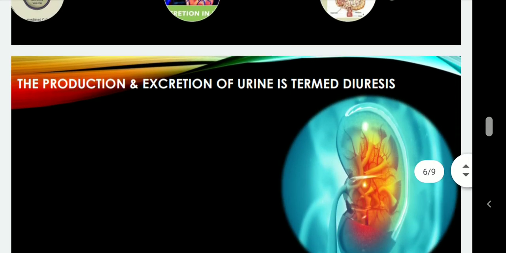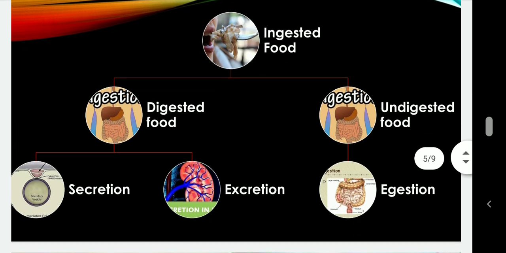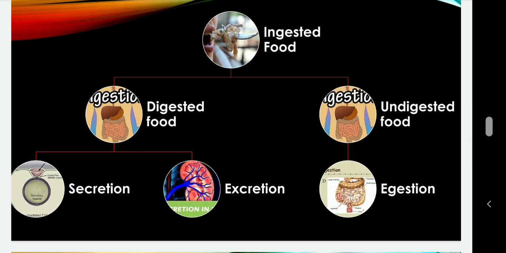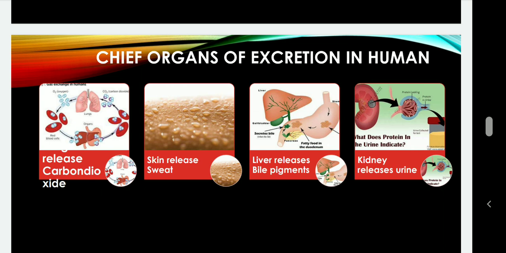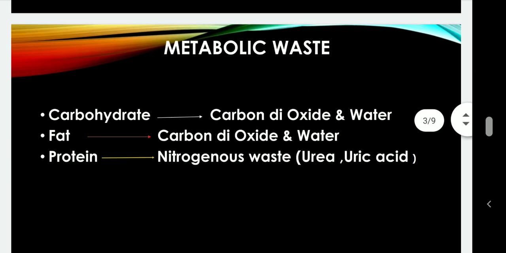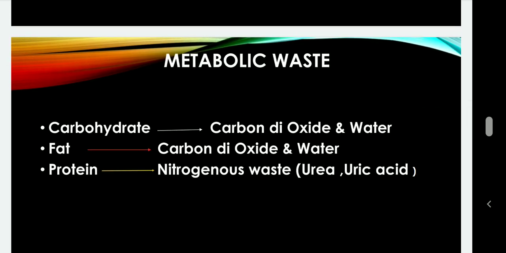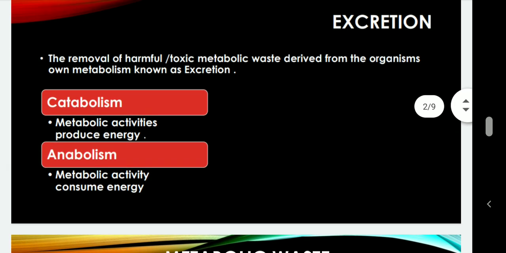And in the rest of all these sections we generally have one word questions. What is egestion, what is excretion, and this is the important slide. What are the chief organs of excretion in humans, and what are their byproducts? This is an important slide, revise it. Metabolic waste, this is very general, and I hope you people are aware.